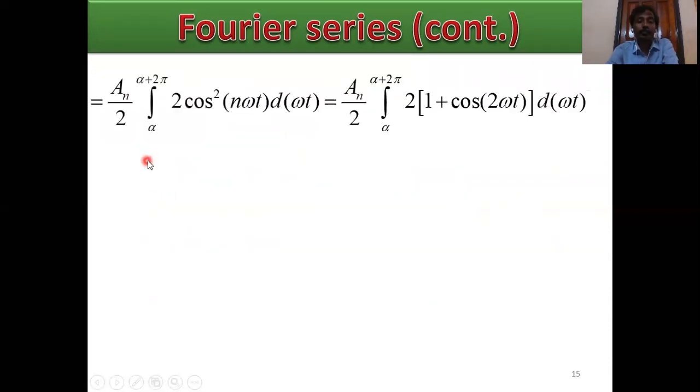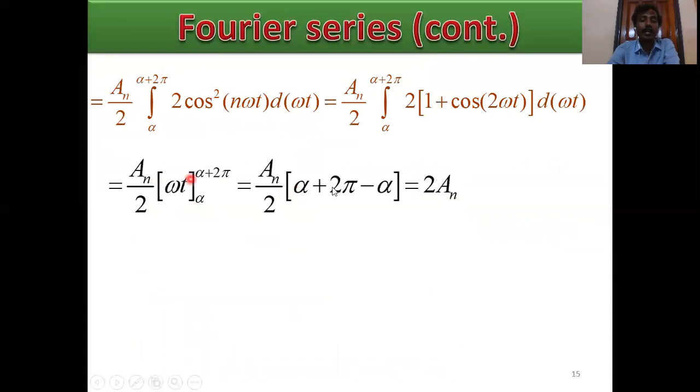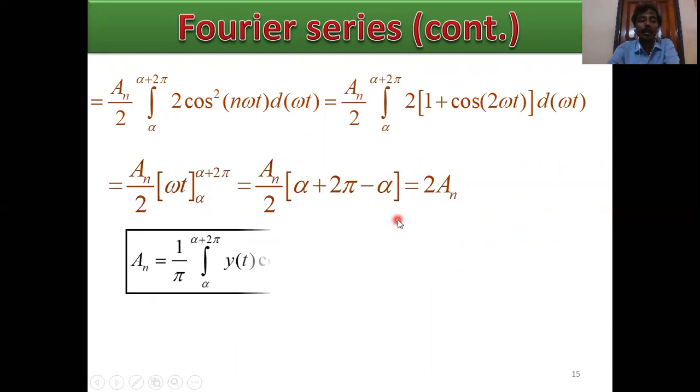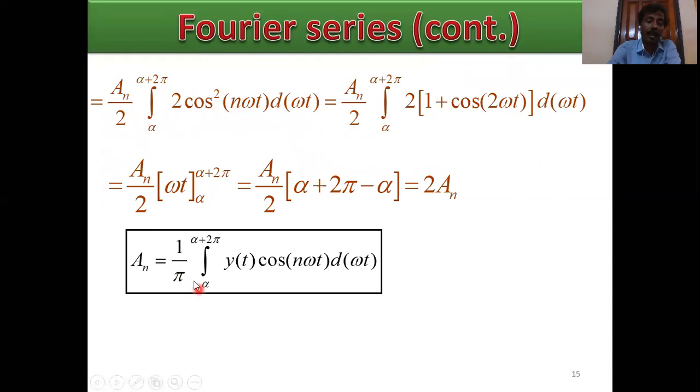Then multiplying by 2 and dividing by 2, so 2 cos square n omega t equals 1 plus cos 2 n omega t. And again integrating an by 2 over omega t from alpha to alpha plus 2 pi, this is equivalent to pi times an. So an equals 1 by pi alpha to alpha plus 2 pi y of t cos n omega t d omega t. This is the harmonic component an. Put n equals 1, 2, 3, dot dot dot. You can derive any value.